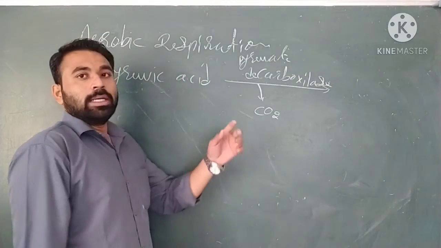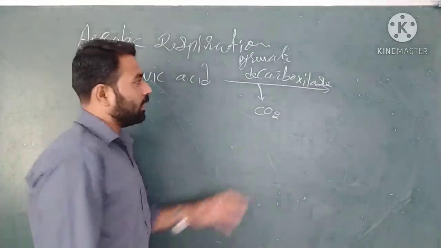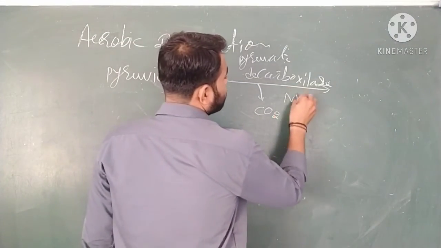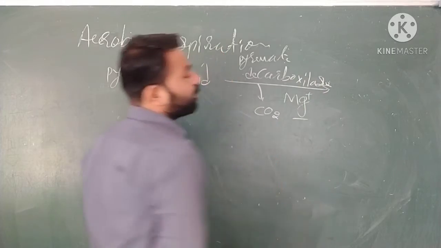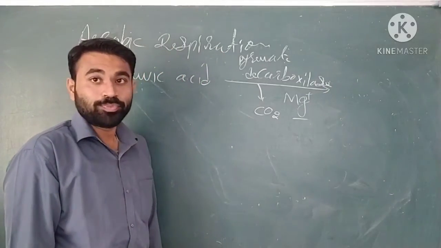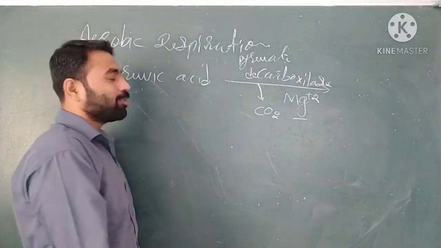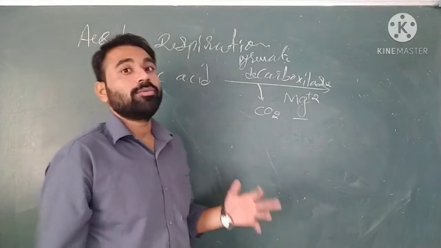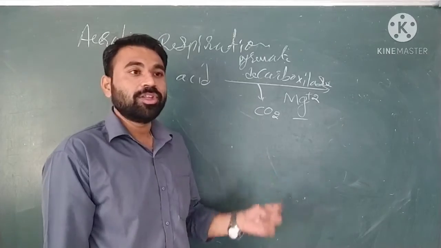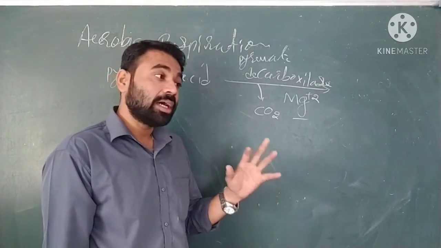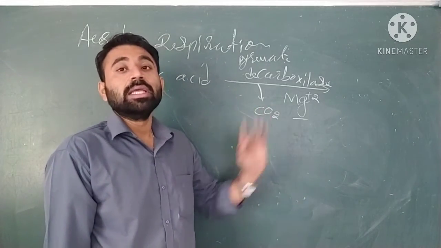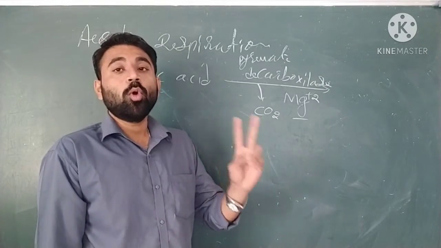Now this process occurs in the presence of magnesium 2 plus. Now second thing, which are the essential materials required for the reaction: two coenzymes.